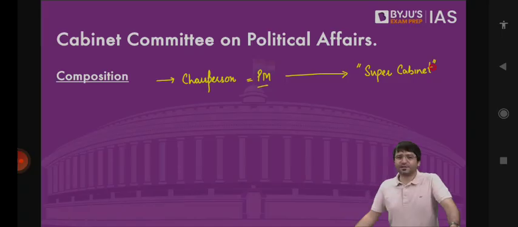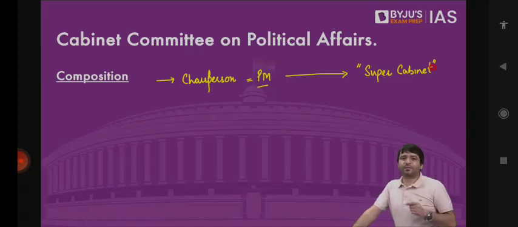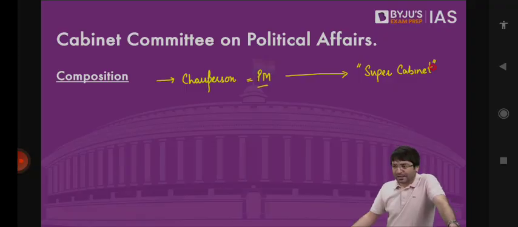So if there is a question tomorrow in your prelims examination, which of the following cabinet committees is known as a super cabinet? A, B, C, D. You should know that the right answer is Cabinet Committee on Political Affairs. After all, political decisions are to be taken by the government. For this particular state, where the election is about to take place, this is going to be the policy of the government. This is decided in Cabinet Committee on Political Affairs meeting.